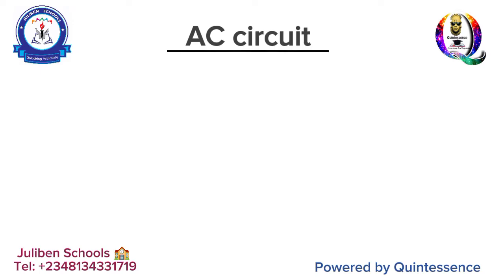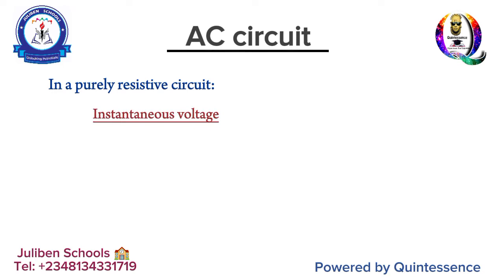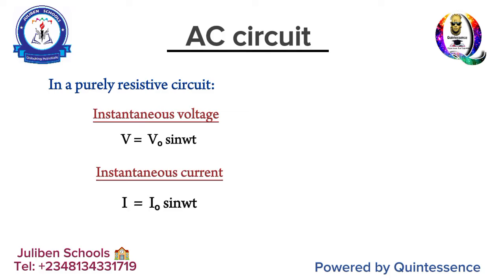So that takes us to the next one. One may ask, we have been discussing pure inductance, pure capacitance. What about pure resistance? Well, in a purely resistive circuit, though your textbook didn't cover this part, instantaneous voltage is simply V equals V naught sine Wt, okay? There's no big deal about it, right? Now, if you're looking for the instantaneous current in a purely resistive circuit, it is simply I equals I naught sine Wt. So not much work to do there. I think that's the reason why your textbook omitted that part.